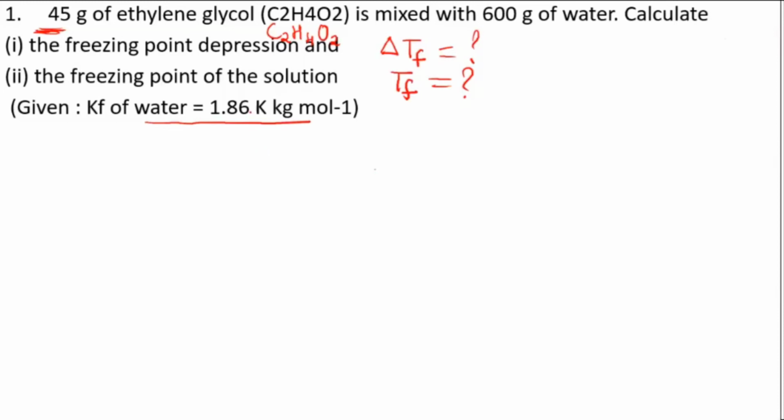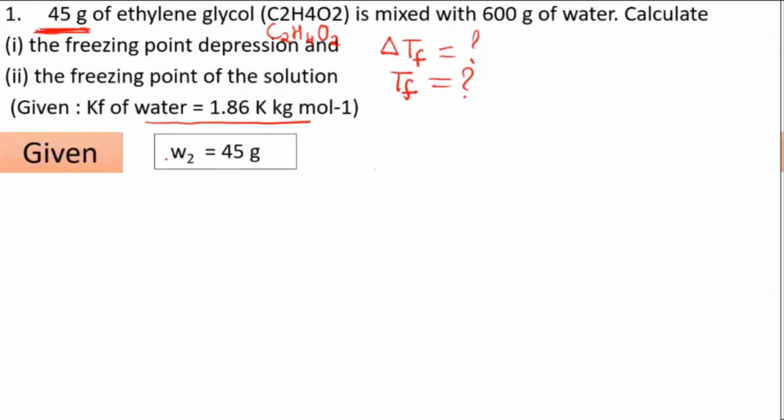Now, what is this 45 gram? 45 gram is the solute, correct? So we can write down what is given. W2 is 45 gram, and I have told you to let it be in grams itself, because we have already converted the molality into grams. So your W2 is 45 gram, and then the weight of the solvent, this water, is 600 gram. That is the weight of your solvent, W1 is 600.